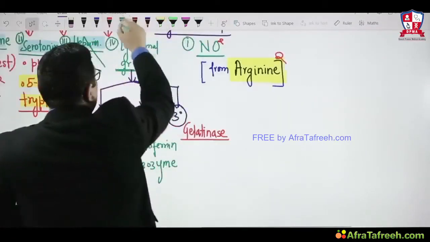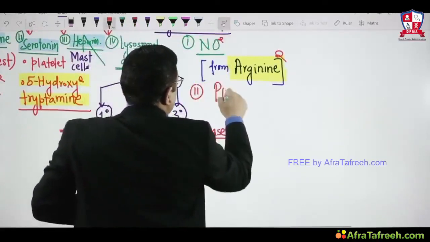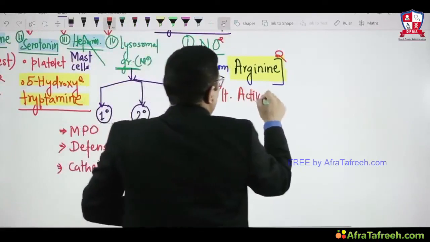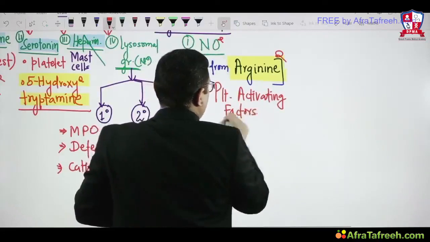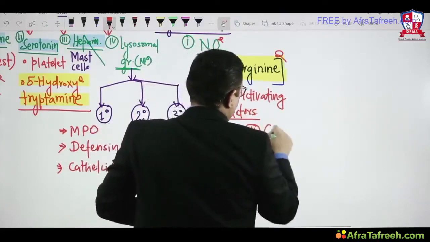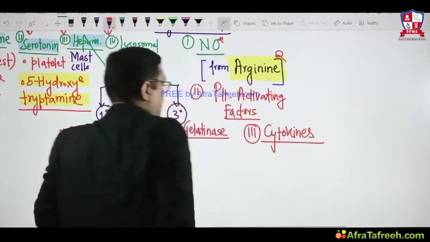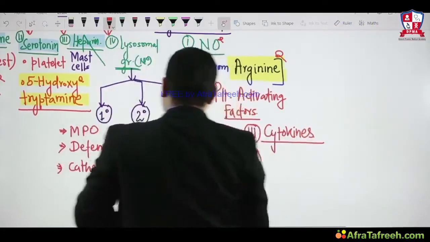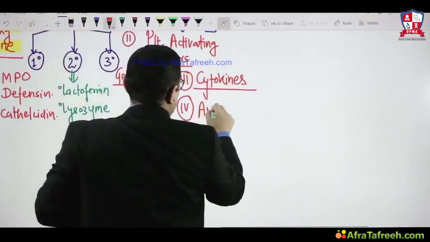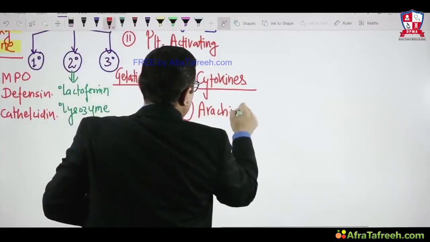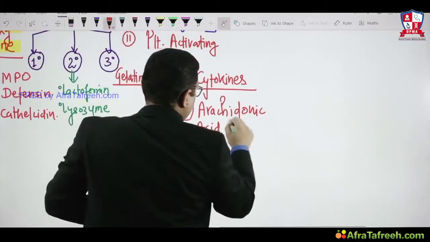Second is platelet activating factor. And third, as I have said, cytokines. And fourth, newly synthesized is arachidonic acid metabolites.